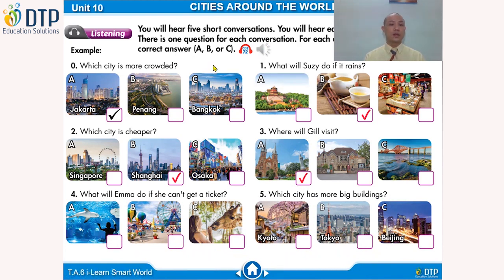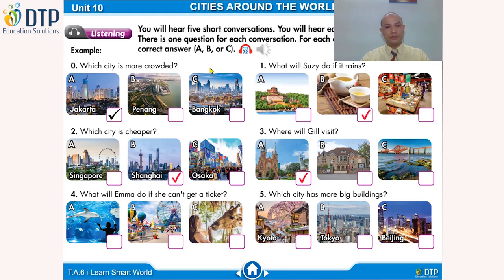You should go to the cathedral then. So the right answer is A. Number 4. What will Emma do if she can't get a ticket? So you have A. Aquarium, B. Amusement park, and C. maybe the zoo because you have the animals right here, right? Now let's listen.